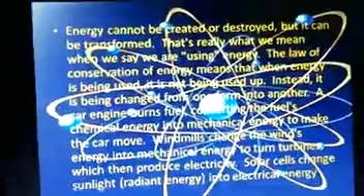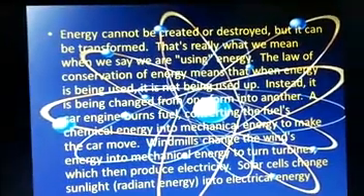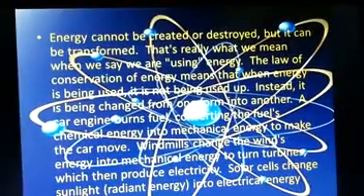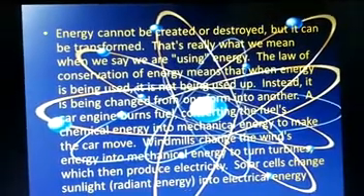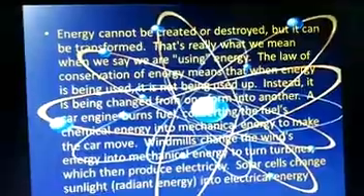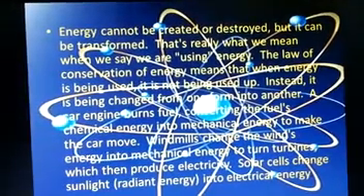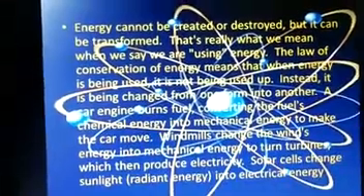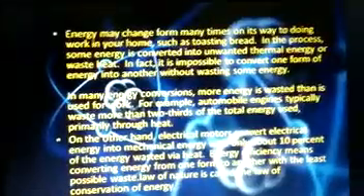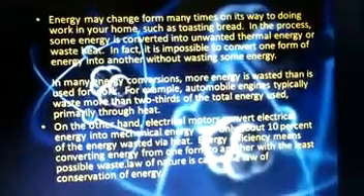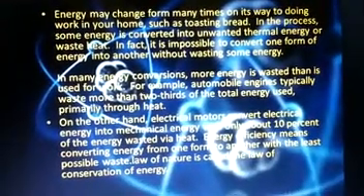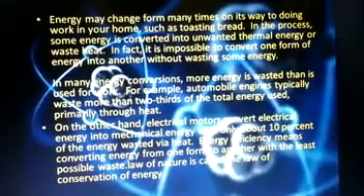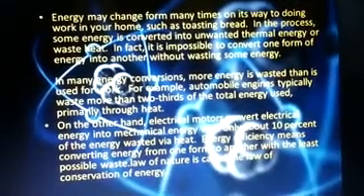A car engine burns fuel, converting the fuel's chemical energy into mechanical energy to make the car move. Windmills change the wind energy into mechanical energy to turn turbines, which then produce electricity. Solar cells change sunlight into electrical energy. Energy may change form many times on its way to doing work in your home, such as toasting bread. In the process, some energy is converted into unwanted thermal energy, or heat.